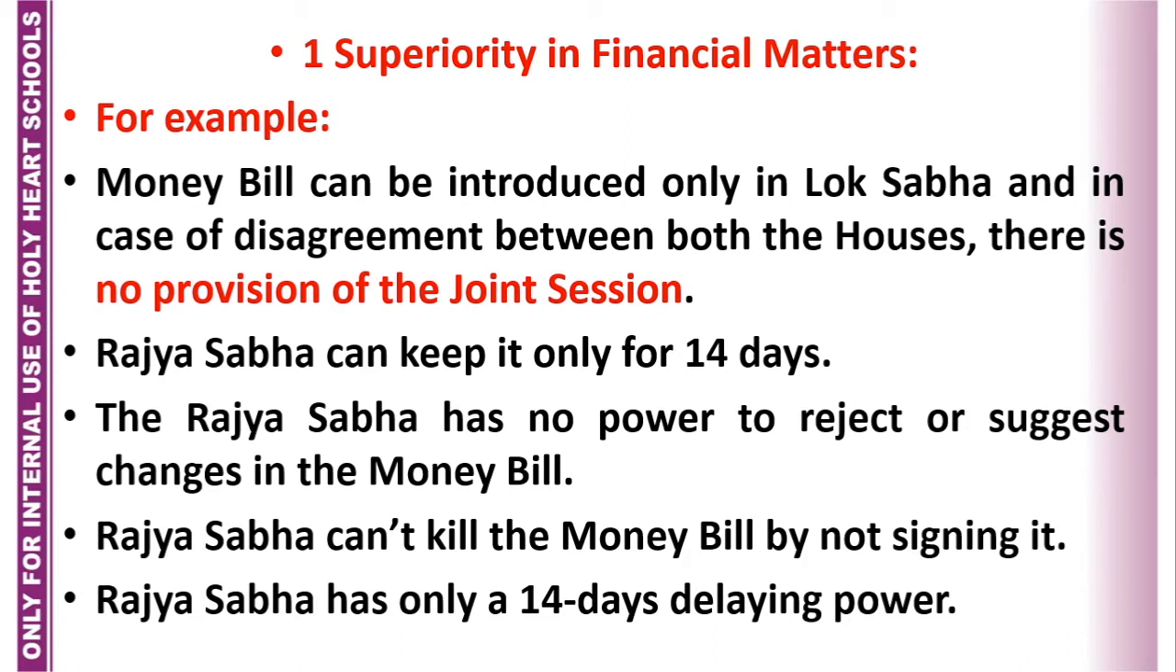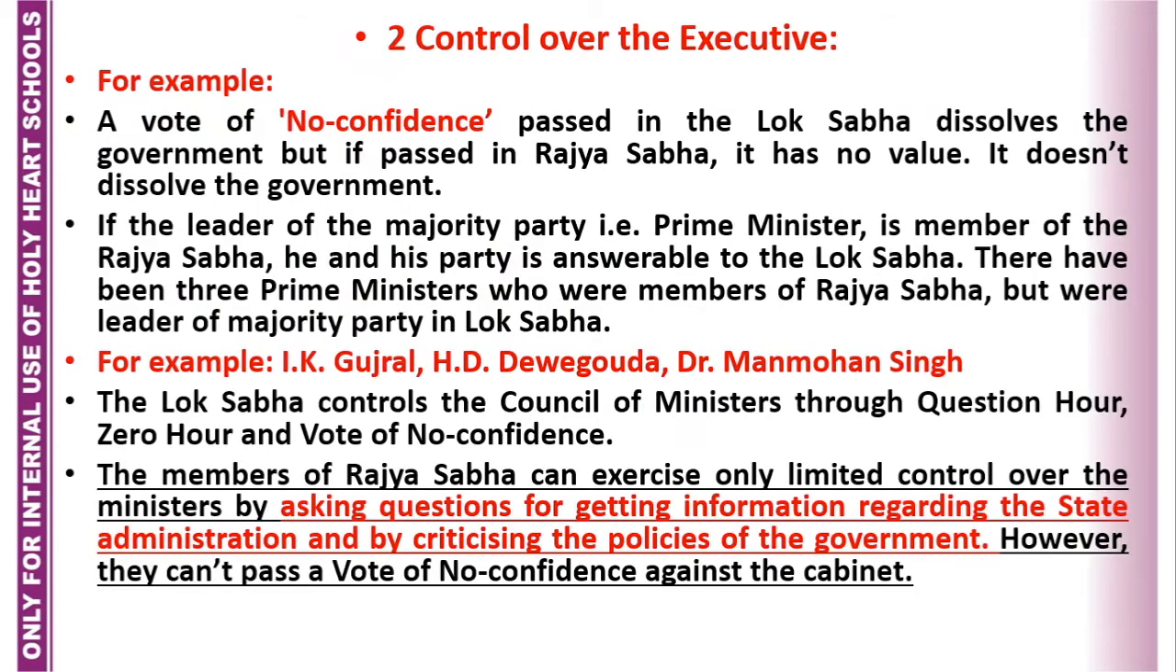Rajya Sabha can keep it only for 14 days. The Rajya Sabha has no power to reject or suggest changes in the money bill. Rajya Sabha can't kill the money bill by not signing it. Rajya Sabha has only a 14 days delaying power. Yes, students, you see, Rajya Sabha may sign it or may not sign it, but it will be considered automatically passed after 14 days. It has only a time of 14 days to delay it. This is called the delaying power of Rajya Sabha.